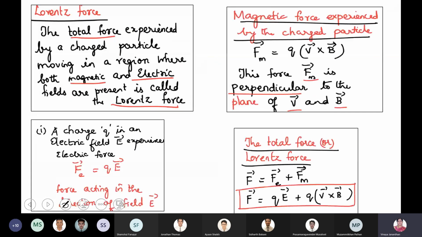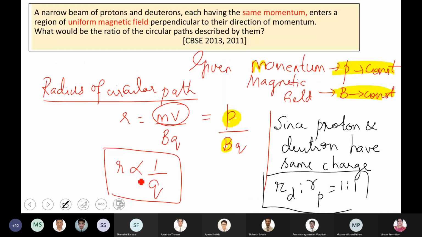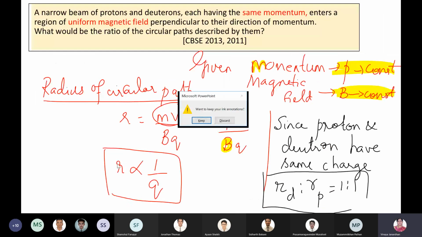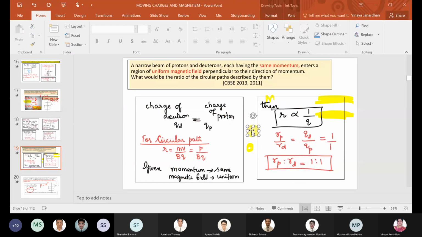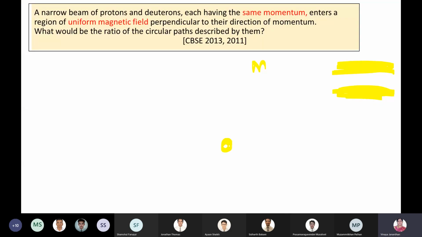So this law, this force, I will go for this. Fine, boys. Just start doing this. I'll remove whatever I have. Start writing. A narrow beam of protons and deuterons.